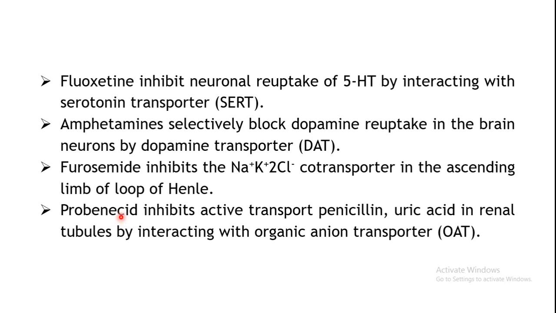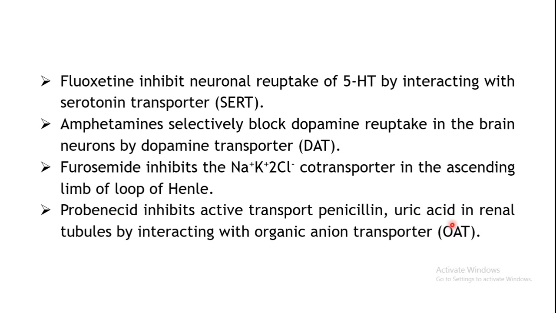Then probenecid, an example we have also considered earlier in the excretion part: the tubular secretion and reabsorption of uric acid and penicillin is altered by probenecid. Secretion of penicillin is inhibited and reabsorption of uric acid is inhibited by probenecid.